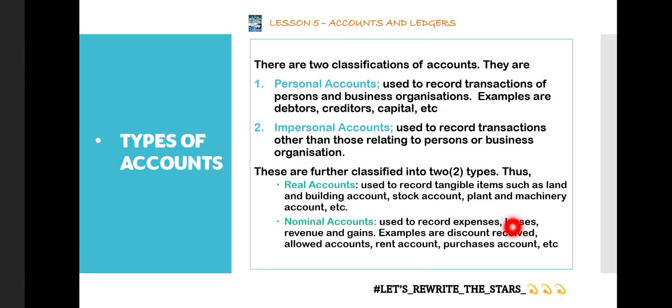So the nominal account is used to record expenses, losses, revenues, or gains. So let's take examples or trial questions so that you get a better understanding of the types of accounts.